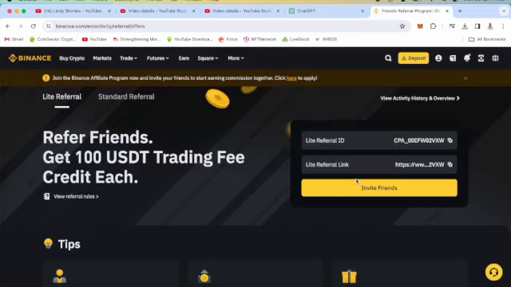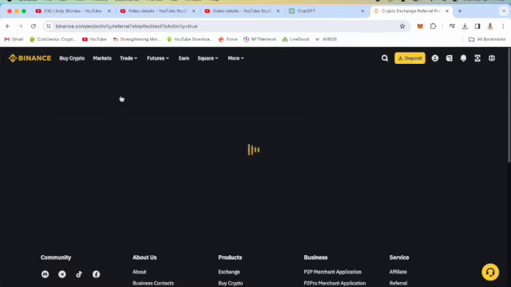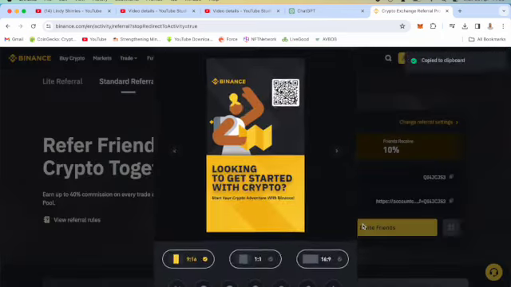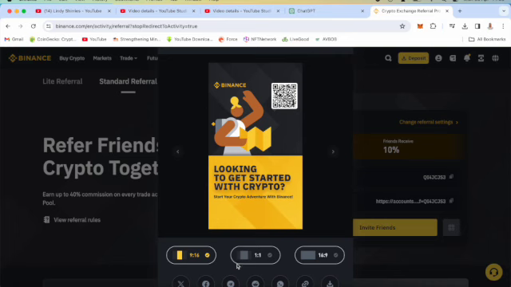Even if you do not have, just go to Binance, create an account, and when people join using your referral, you get something out of it. So just go to Binance, click the profile, and then you will get referral. You copy it, and then you have your referral.